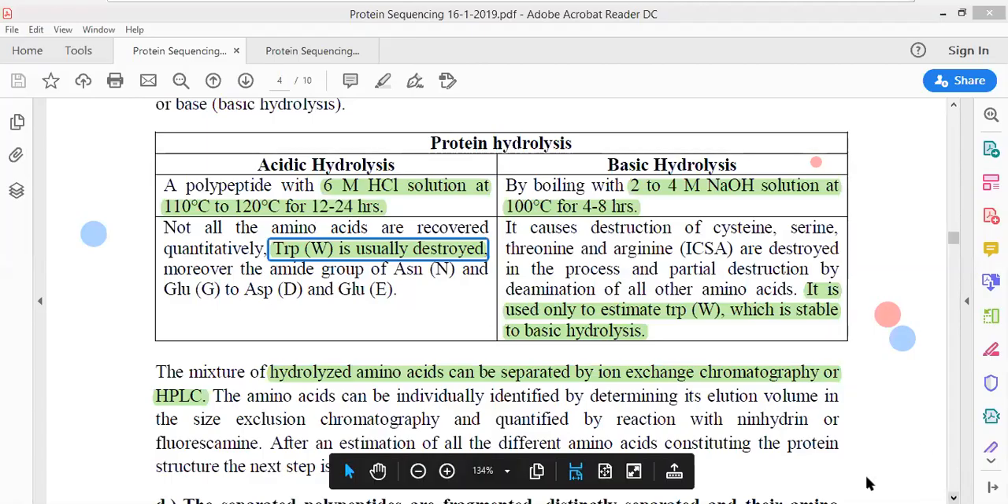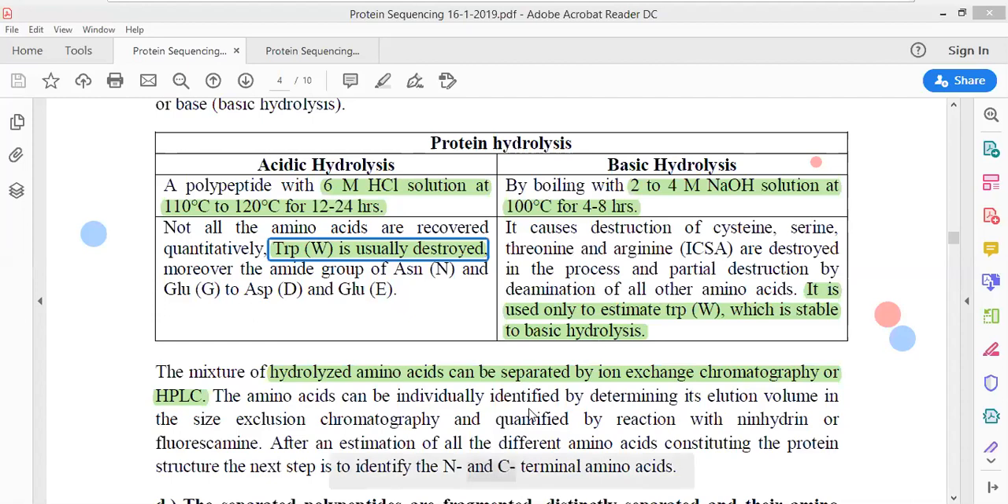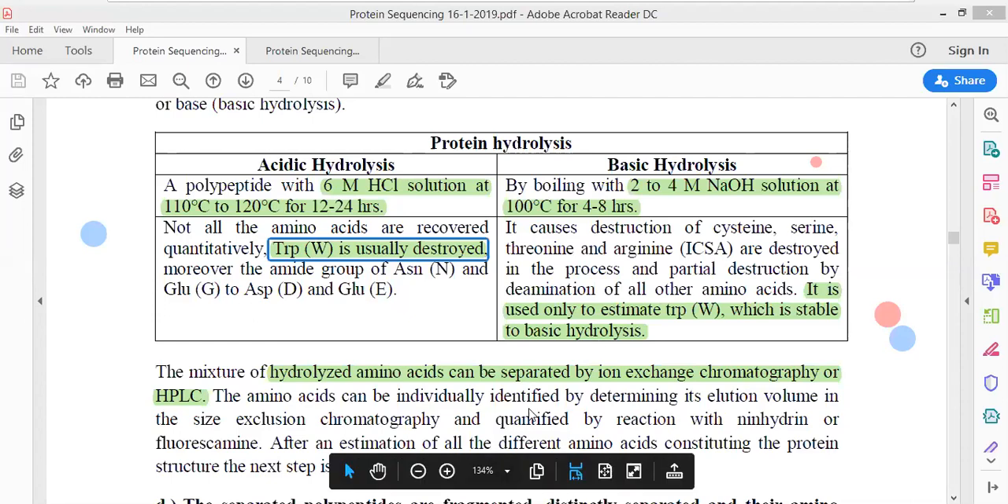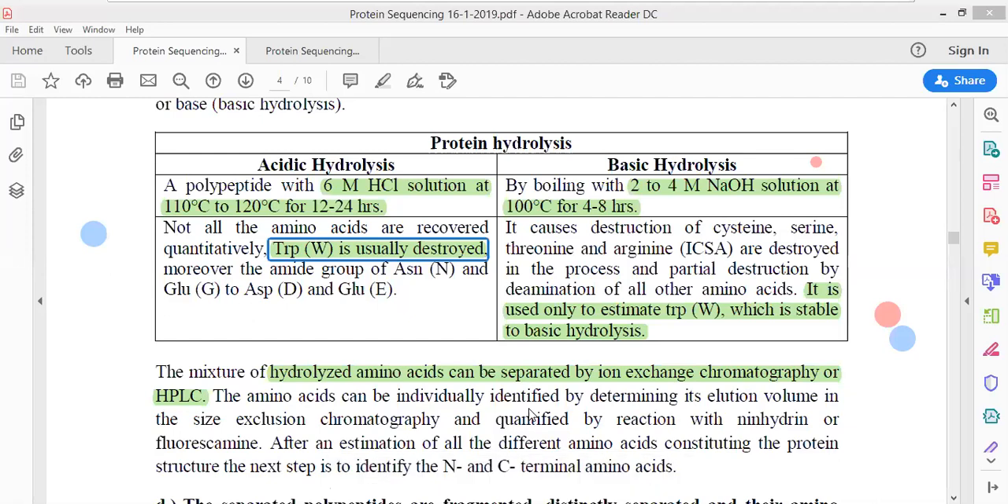So moving forward, there is a question by one of the students: why do we sequence the protein? See, proteins are to be sequenced in order to get the information about the amino acid coding for the protein.